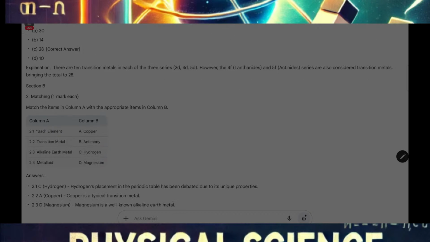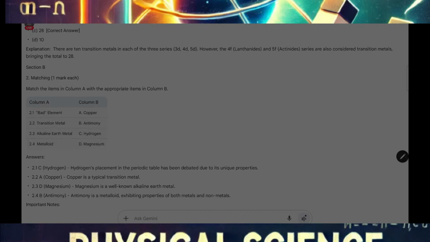Now, next question. The number of transition elements in the periodic table is 28. See the explanation. I know you might get confused when saying this, but see the explanation.